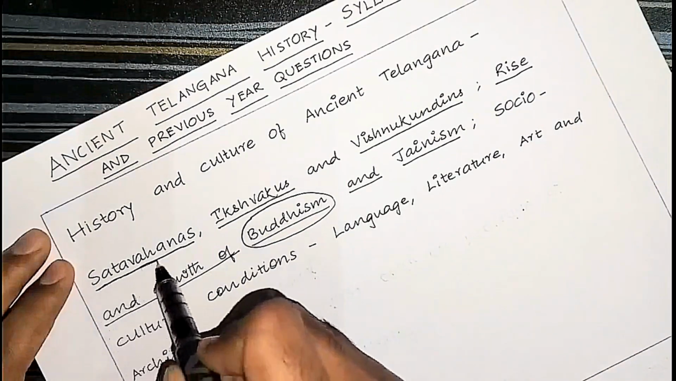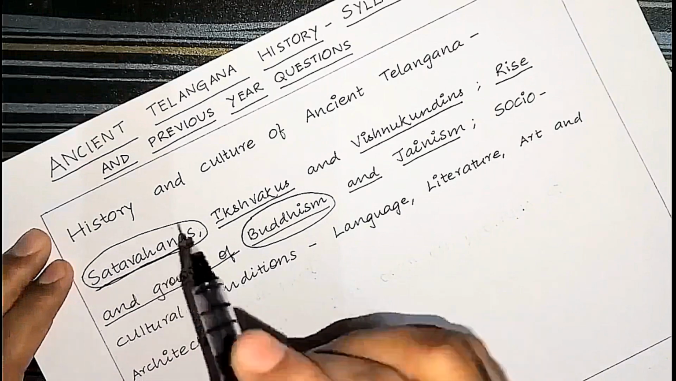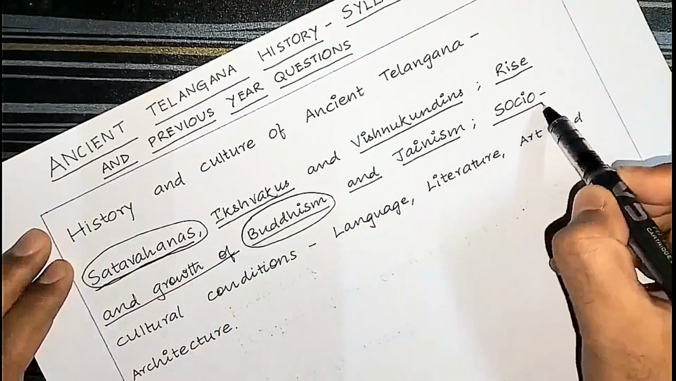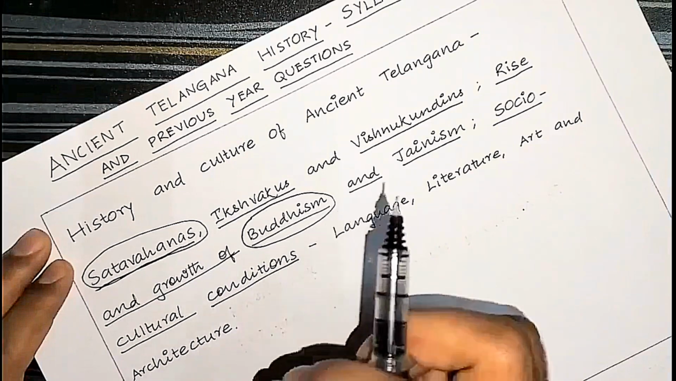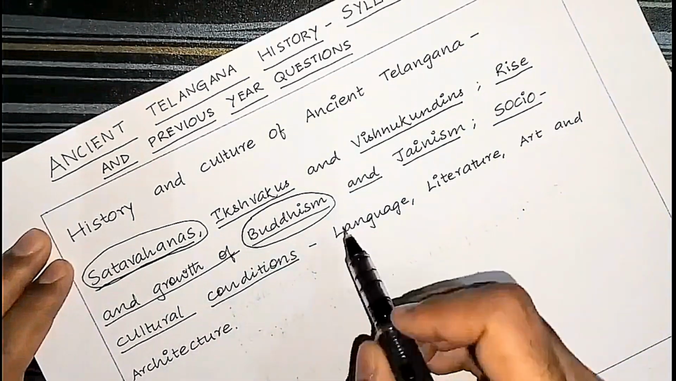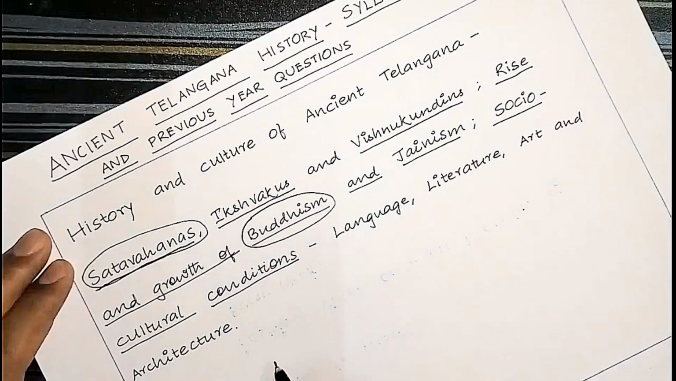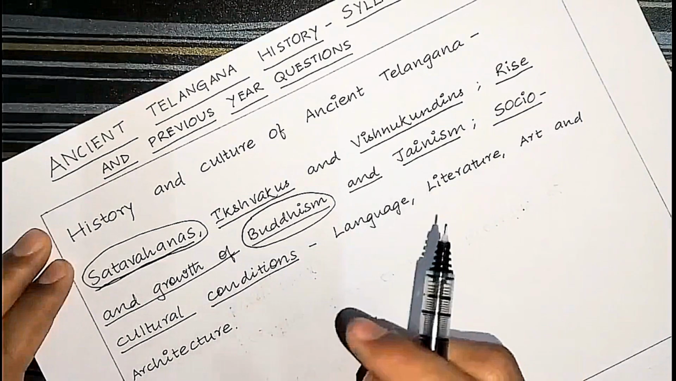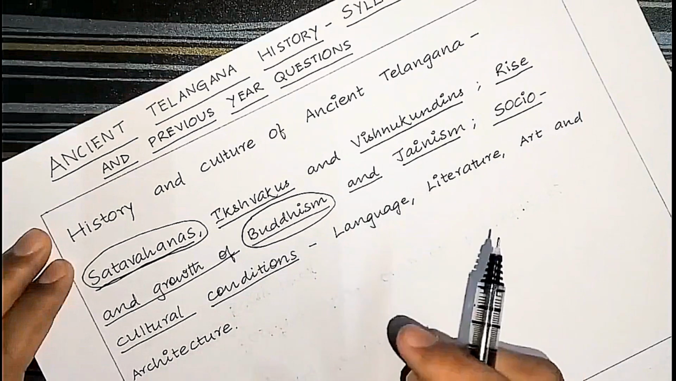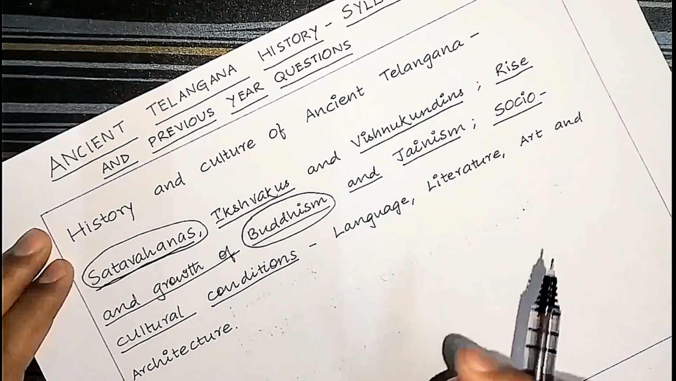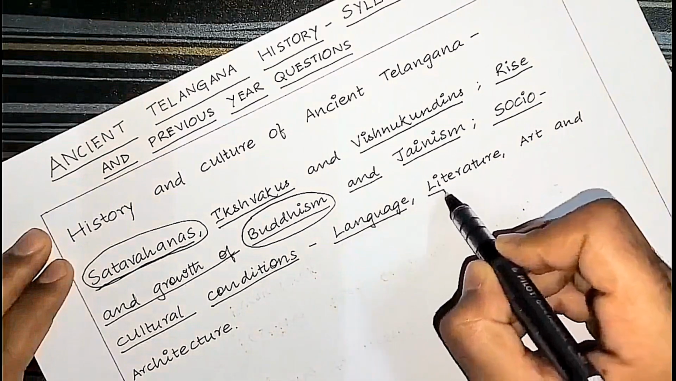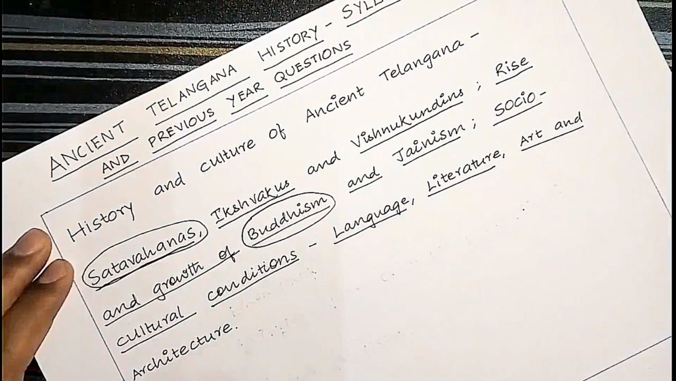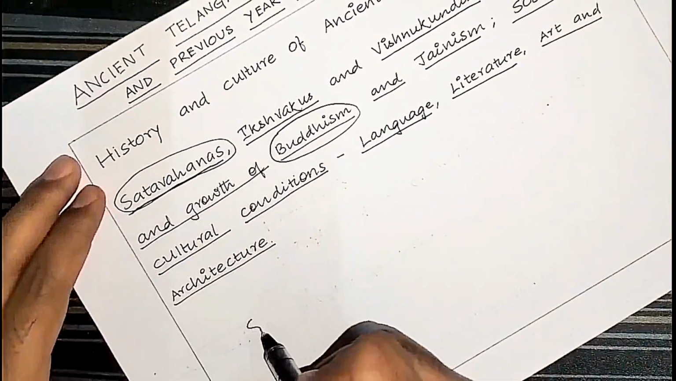And when it comes to the Shatavahanas, Ikshvakus or Vishnukundins, we have to see their socio-cultural conditions. In the socio-cultural conditions, we have to look at the social aspect, the economic aspect, and the cultural aspect. The cultural aspect includes language, literature, art and architecture, and religion. Let us say, for example, we are reading about the Shatavahanas.